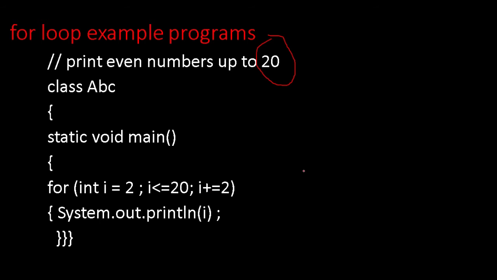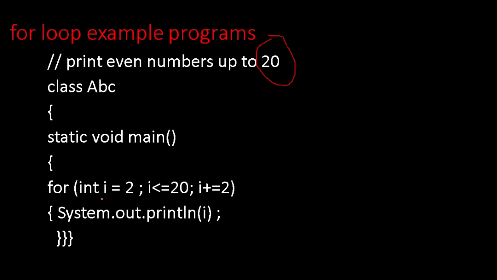You cannot write over here i plus plus 2. No, this is the statement you need to write. Remember this. This is very different. i plus equal to 2. This is the shorthand operator. Otherwise you can write over here i is equal to i plus 2.